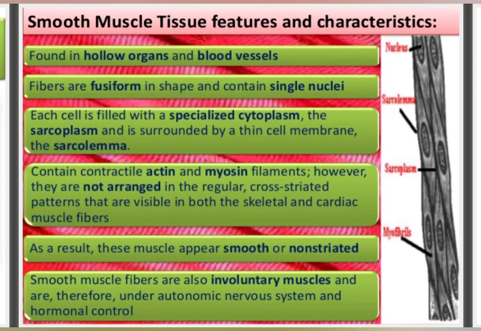The second type of muscles are known as smooth muscles. They are also known as unstriated muscles. They are involuntary in nature because they are not under our control, and they are also known as visceral muscles. These muscles do not have any dark or light bands. They are spindle shaped cells with the nucleus in the center. That's why they are known as unstriated muscles. They are known as involuntary because they do not work according to our will.